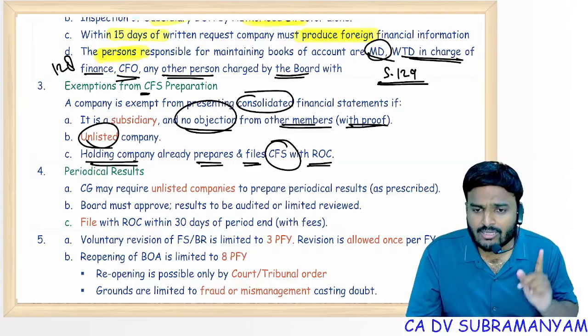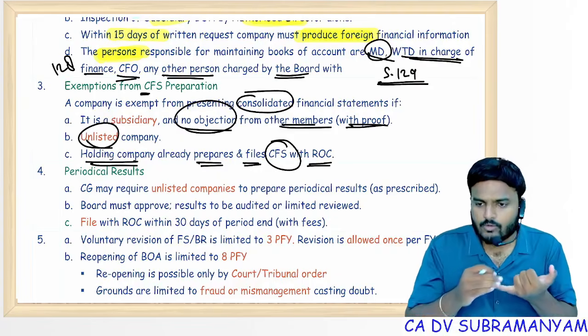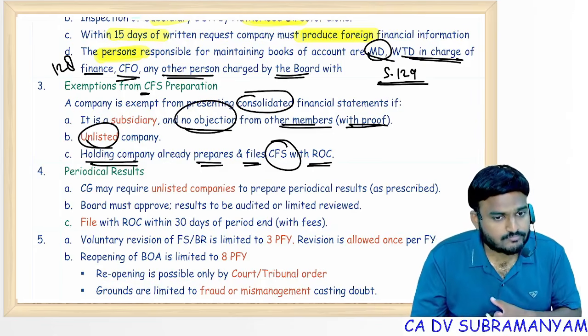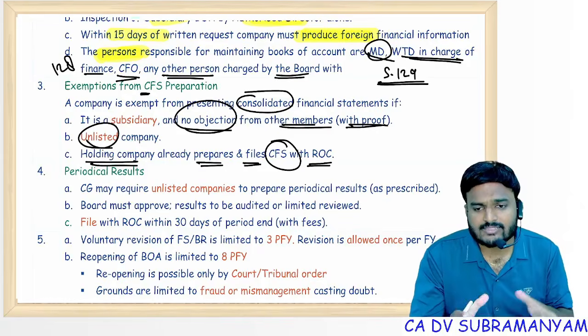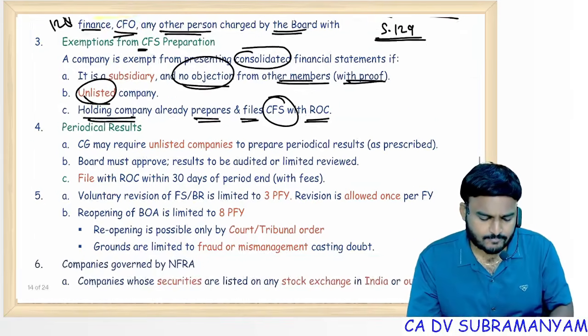In one MCQ I have seen that consolidated financial statements cover the financial figures of subsidiaries, associate companies, joint ventures, and partnership firms also. In one MCQ I've seen it. I'll discuss it with you in separate videos also, don't worry.